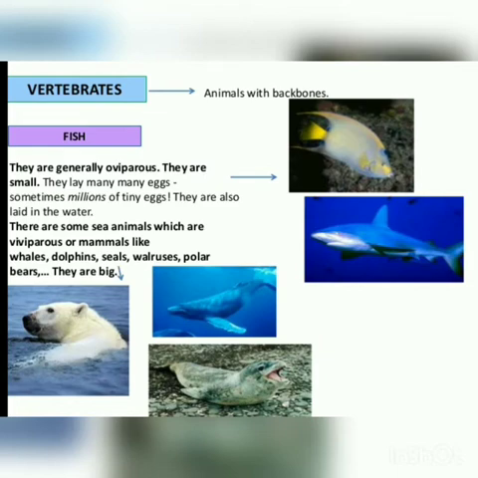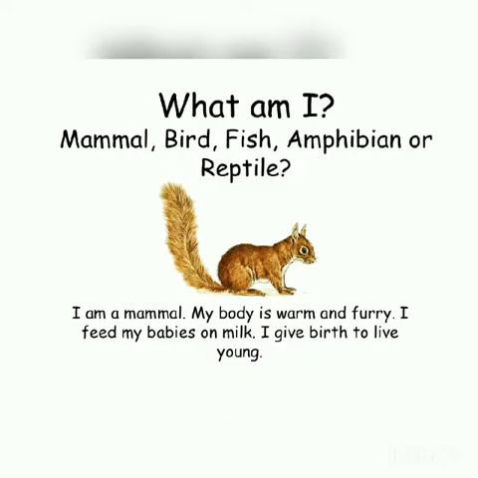They come into the category of mammals because they give direct birth to their young one. That means they are viviparous. So now we will classify some animals and try to put them in their correct group.